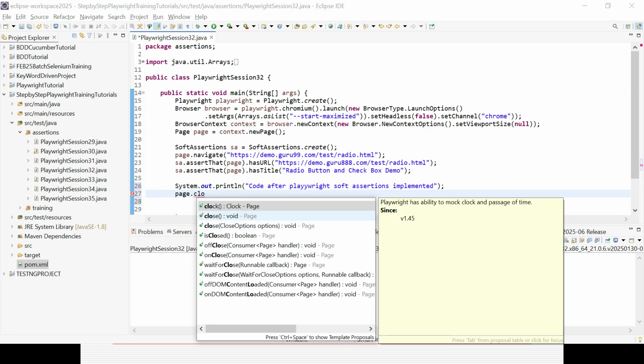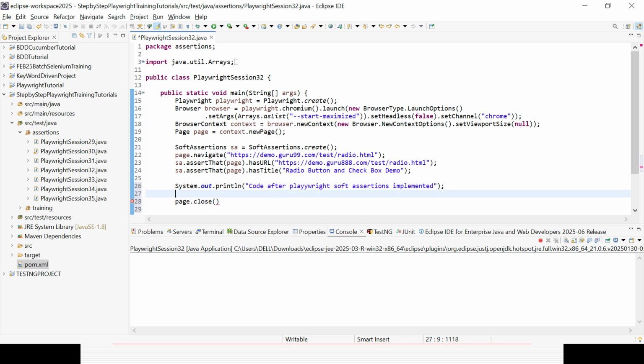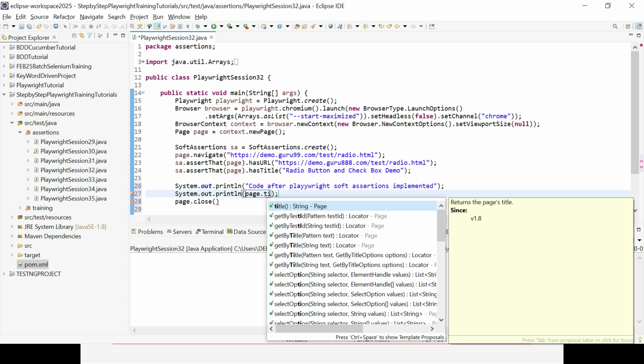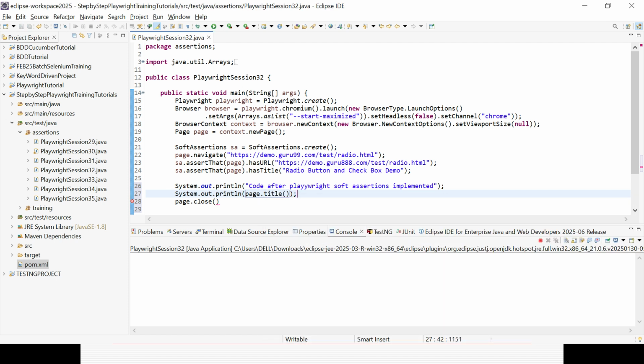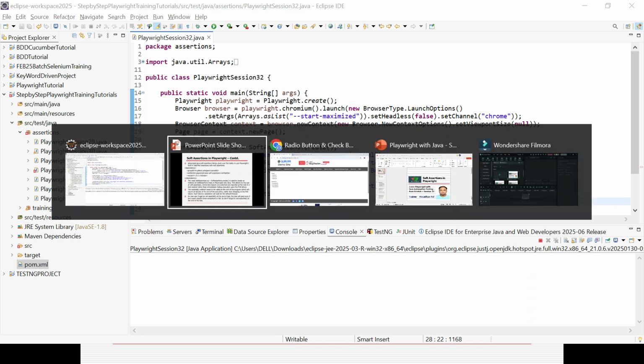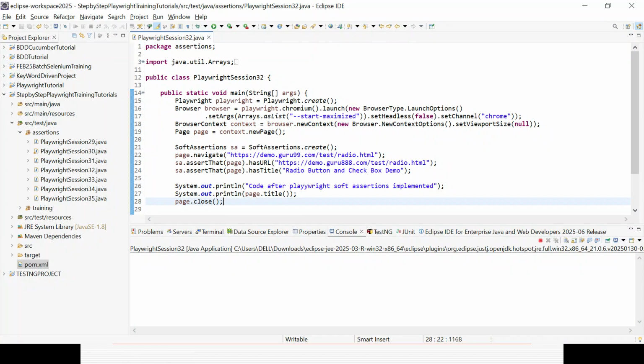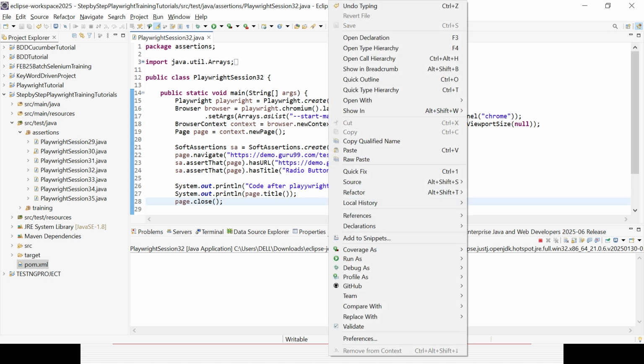If you want to print something in the console, you can also print page.title. Here we are implementing the soft assertion, but at the end of the program we forgot, or intentionally did not call, the assertAll method, to check what happens when we do not call it.